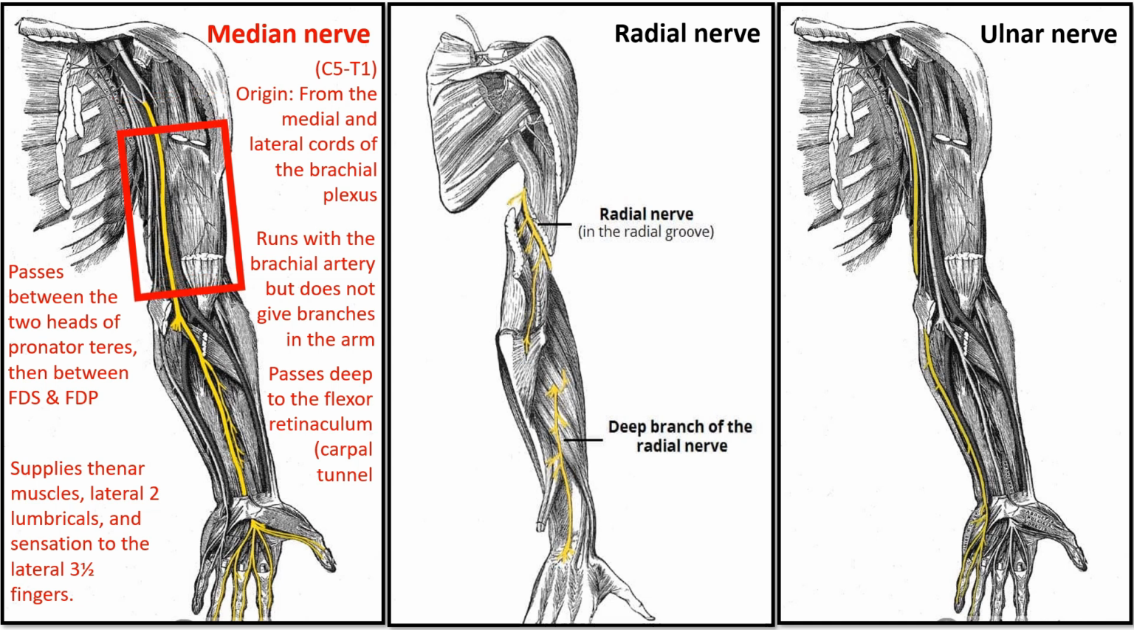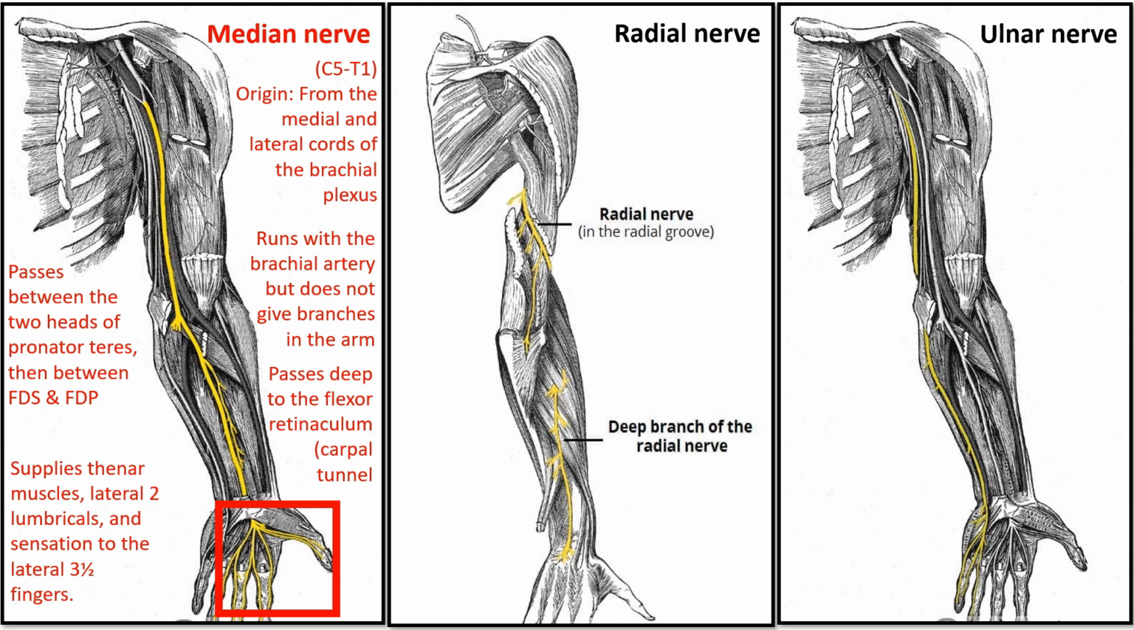In the forearm, it passes between the two heads of the pronator teres muscle, then continues between the flexor digitorum superficialis and flexor digitorum profundus muscles. At the wrist, it passes deep to the flexor retinaculum through the carpal tunnel. In the hand, it innervates the thenar muscles, the lateral 2 lumbrical muscles, and provides sensation to the lateral 3.5